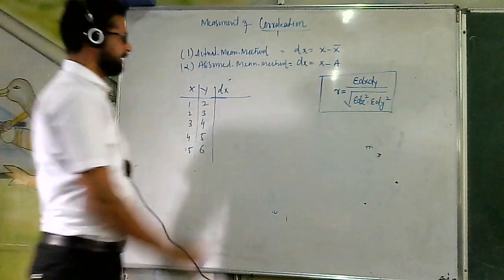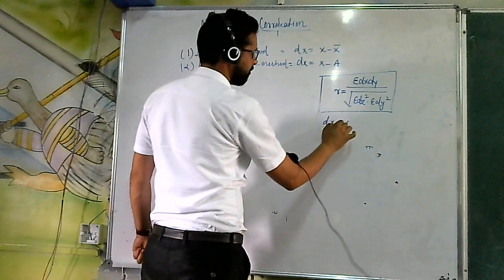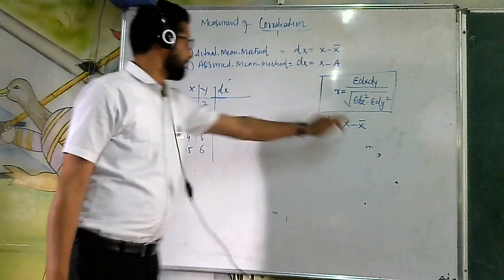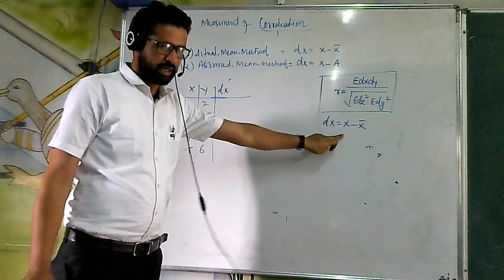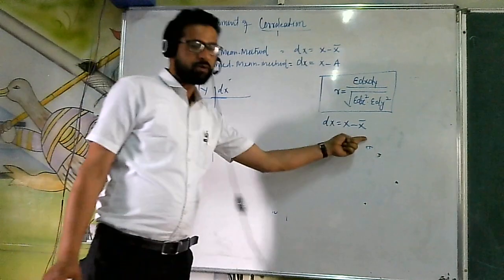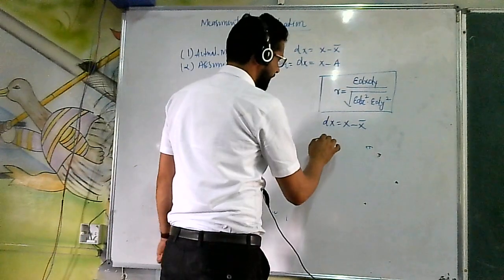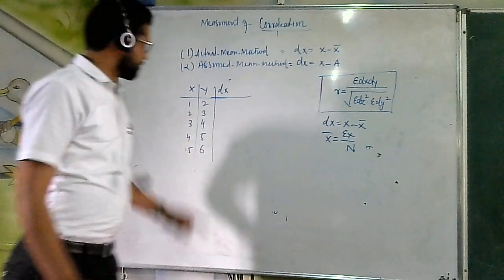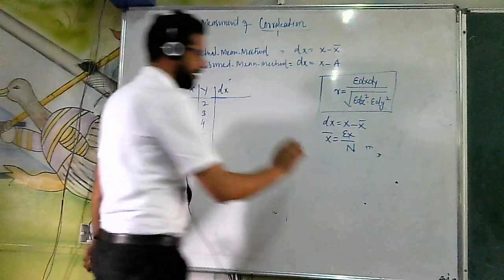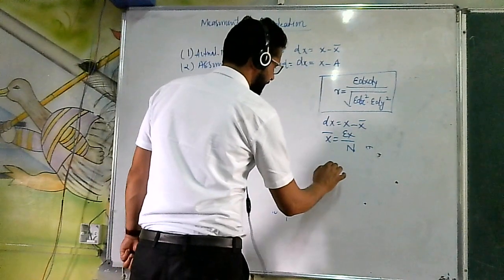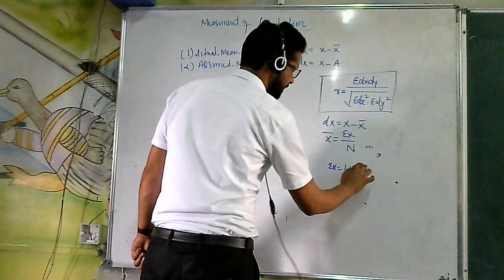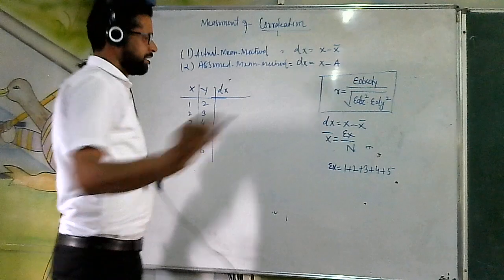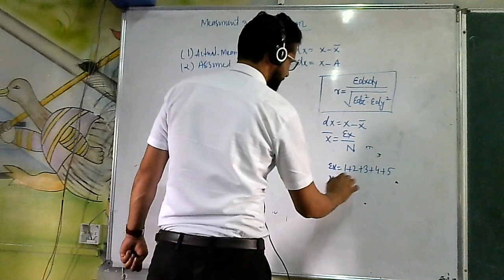I told you that dx will be equal to x minus x bar. I have the values of x here, but I don't know the value of x bar. So how do I calculate it? x bar will be equal to summation of x upon n. Summation of x will be 1 plus 2 plus 3 plus 4 plus 5, and n means the number of observations, that's 5.